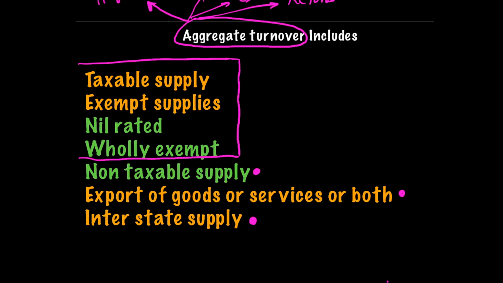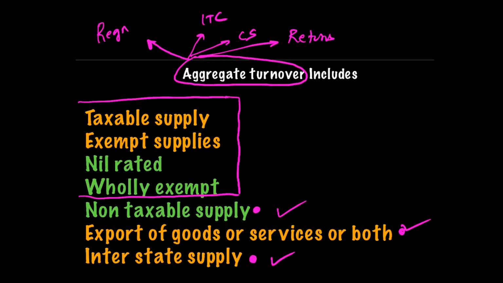So either you will not be eligible for composition scheme if you engage into these three, or if you have already opted for the composition scheme and in the current year you engage into these supplies, then your composition scheme will be withdrawn. So even though the definition of aggregate turnover says include this, that, non-taxable, exports, interstate, for your composition scheme, a person will include only taxable supply, nil rated and wholly exempt, because if he engages into any other things, either his composition scheme will be withdrawn or he will not be eligible for the composition scheme.